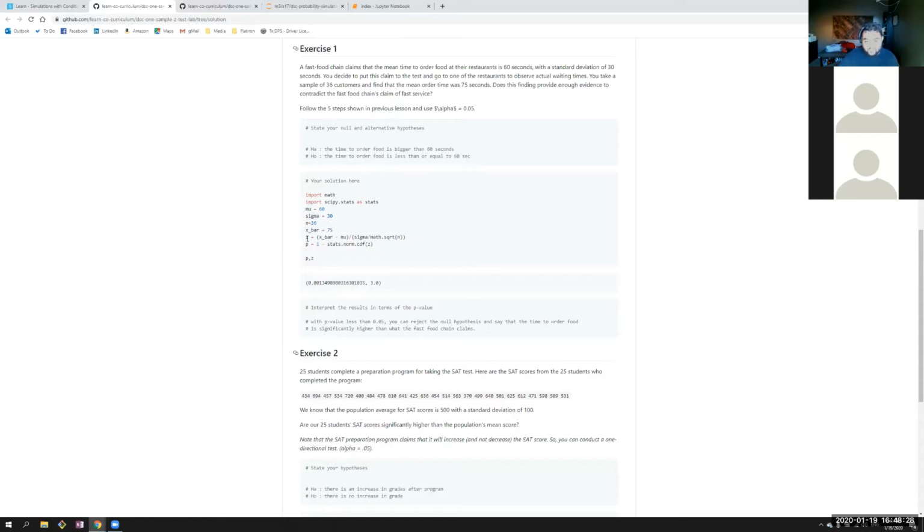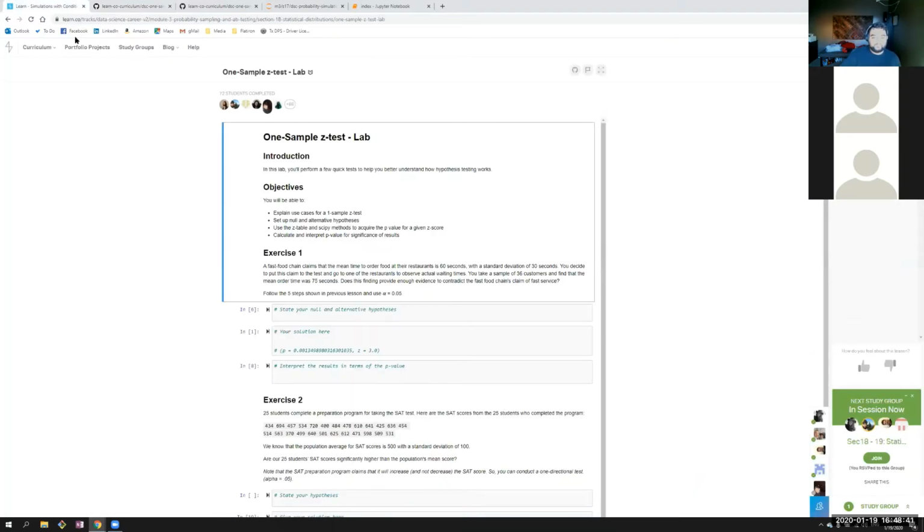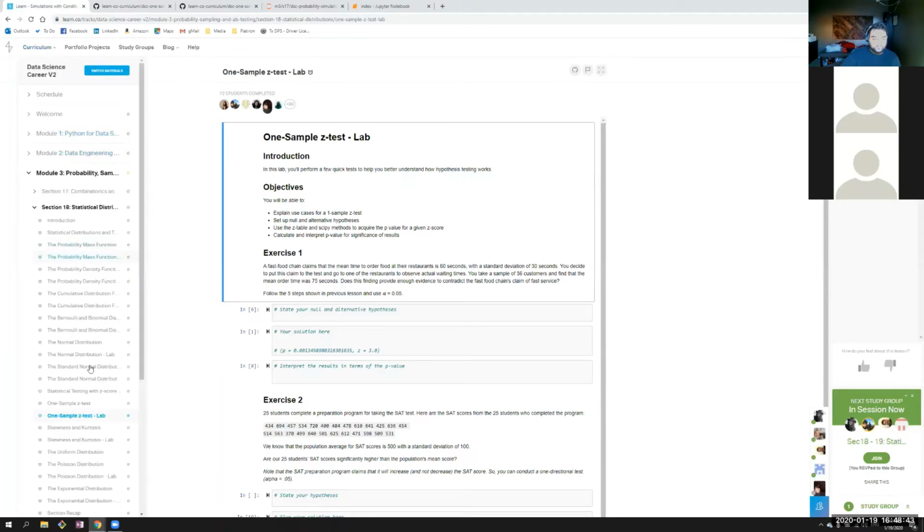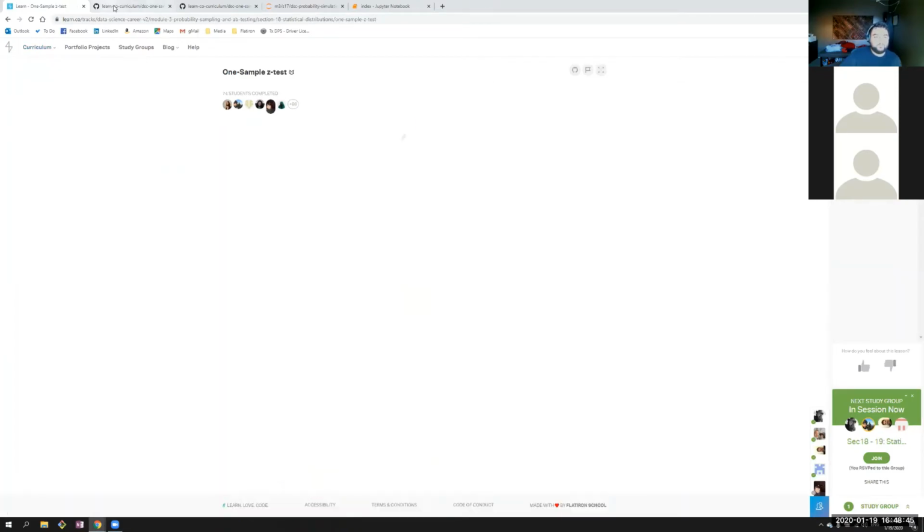So the z-score here is going to be x bar minus mu over sigma divided by math.sqrt(n). We use that because that's the formula for it. We'll let that load. We'll get back to it.